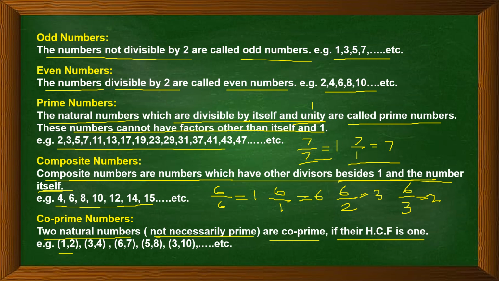They have the common factor 1. 3 and 4. 4 is not a prime number, but they are co-prime because they have the common factor 1. 6 and 7. 6 is not a prime number, 7 is a prime number, but they are co-prime because their HCF is 1. 5 and 8. 5 is a prime number, 8 is not, but together they are co-prime because their highest common factor is 1. 3 and 10. Common factor again is 1. So these are known as co-prime numbers. They occur in pairs.